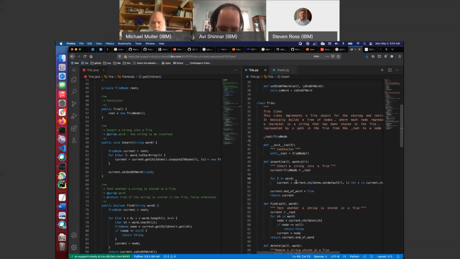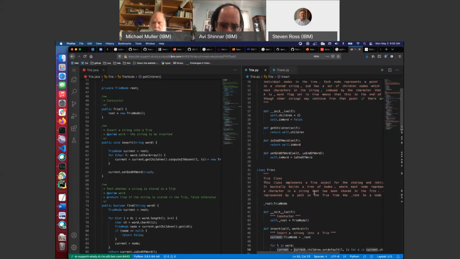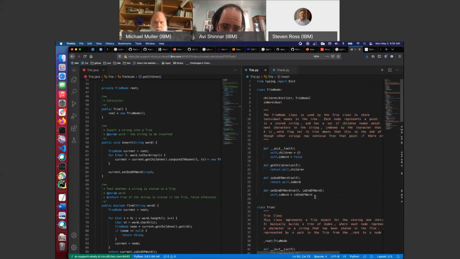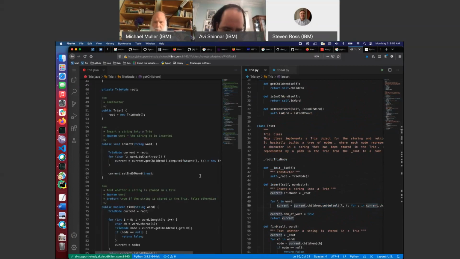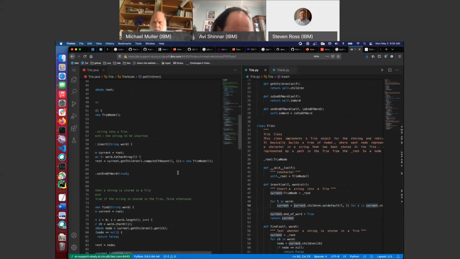For l in word, ch equals current dot children. Okay, wait. There's a perfectly good get children method we're calling children. Okay. Don't know why, but it's called children, so it works. Dot setdefault. What's that? Compute if absent. Huh.